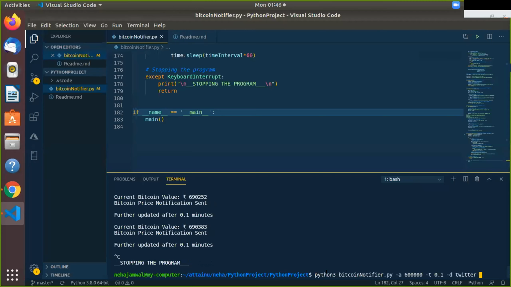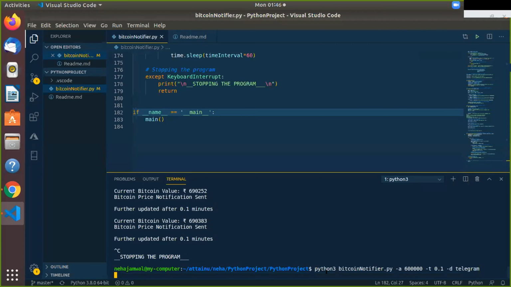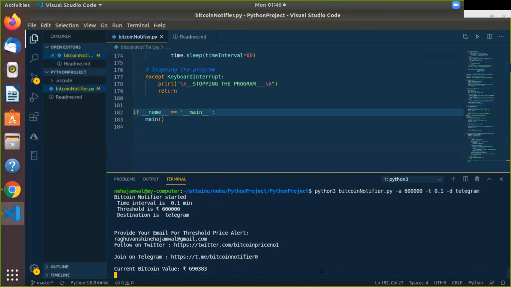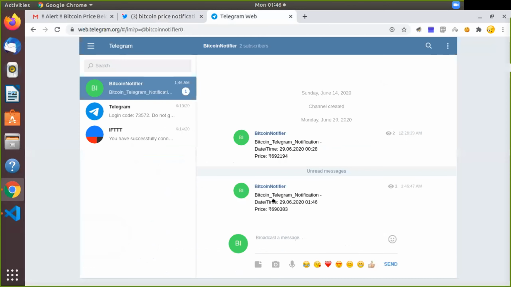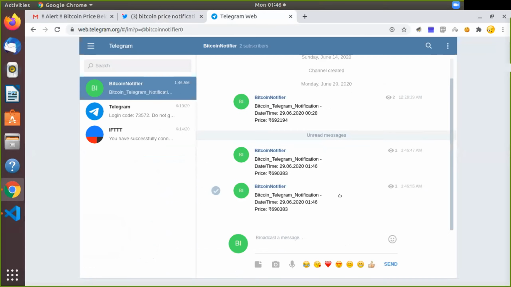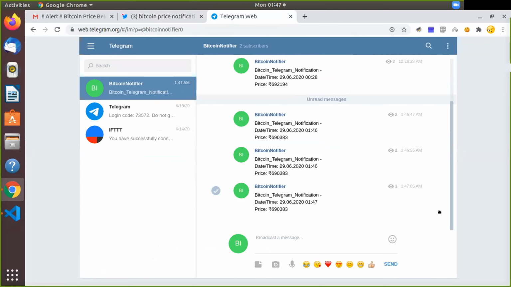Now I will be showing you Telegram as well. So here I'm typing in Telegram. It will be sending the notification on Telegram. Here you can see the notification I have received for Telegram. Here again, within 3 seconds, I'm getting the notification again, right? And again.